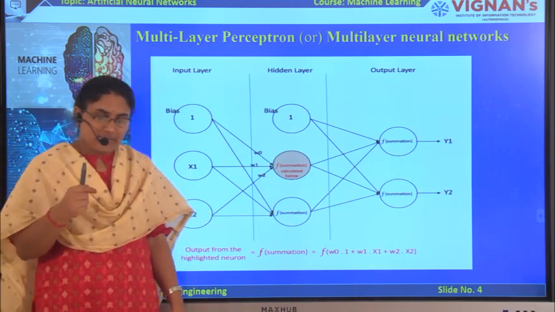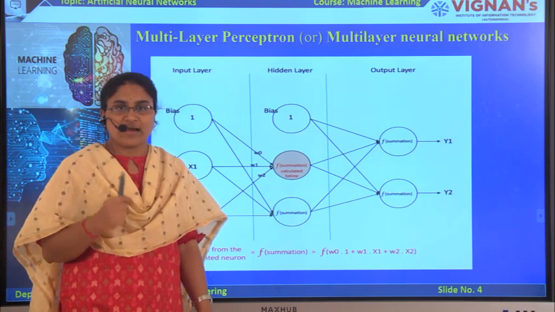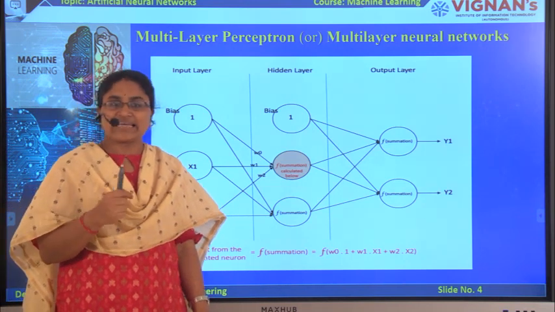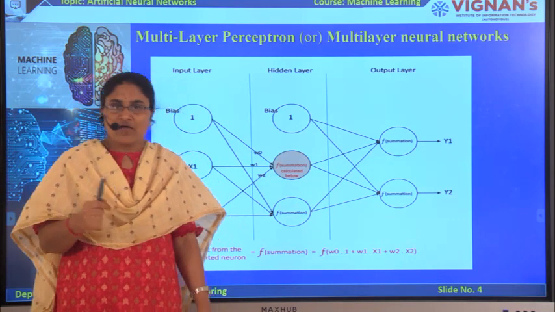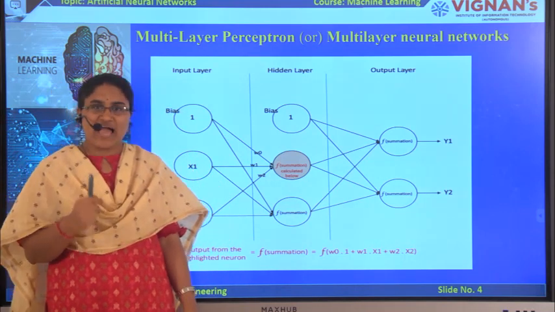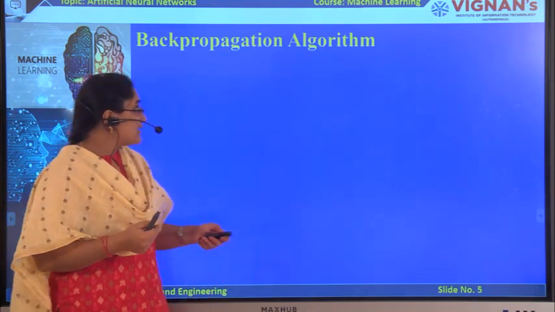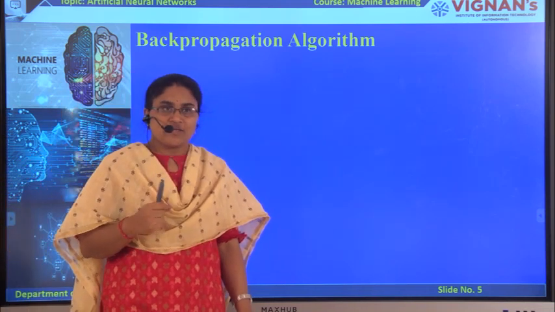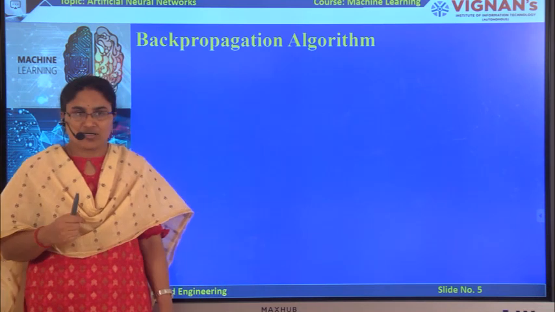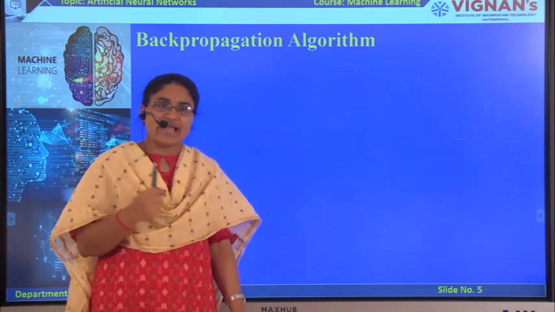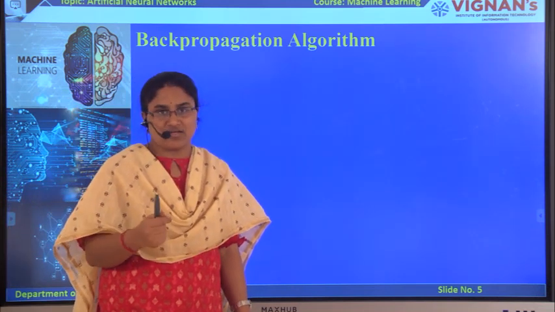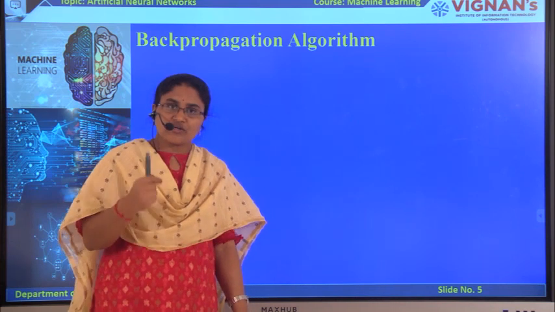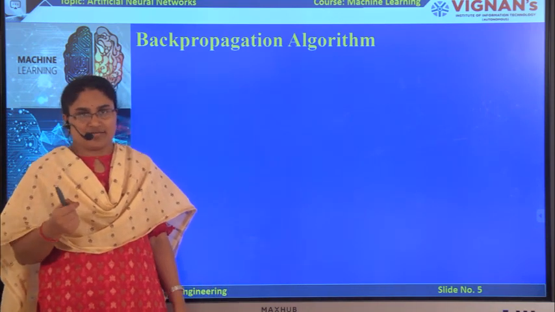The multi-layer neural network or multi-layer perceptron learns or trains by using one algorithm, called the back propagation algorithm. Let's see what the back propagation algorithm is. In artificial neural networks, we assign the weights and bias randomly, so the produced output may have an error.